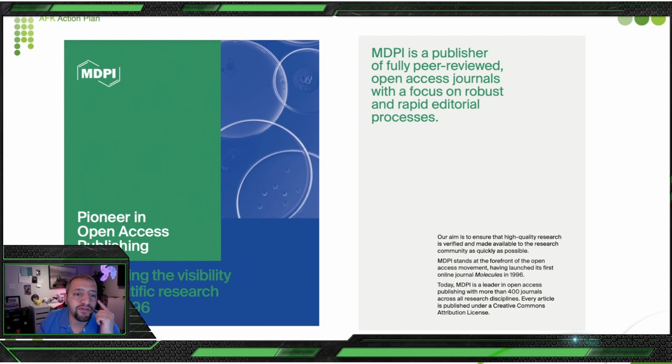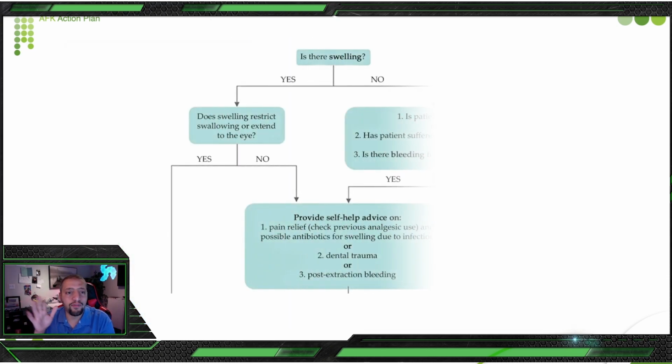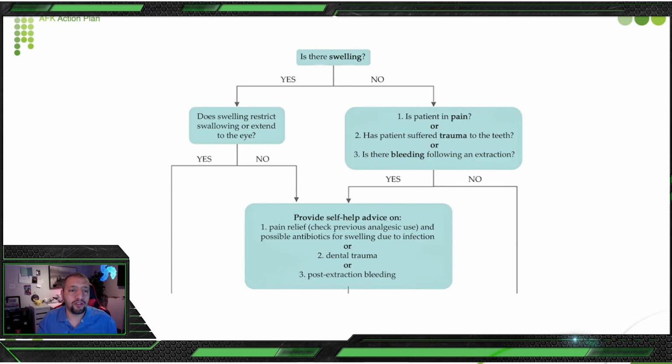I have a lot of references from this website, and I will leave you the link for the article. So let's speak about COVID patients. If a COVID patient comes to you, what are you going to do? You are going to ask yourself a very important question. Does your patient have a swelling? If he has a swelling, does the swelling restrict swallowing or extend to the eye? If yes, you immediately intervene and try to treat him.